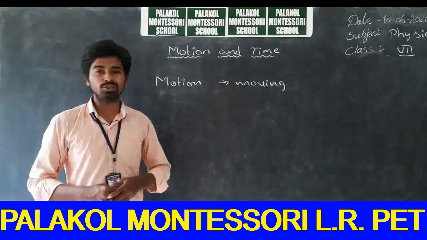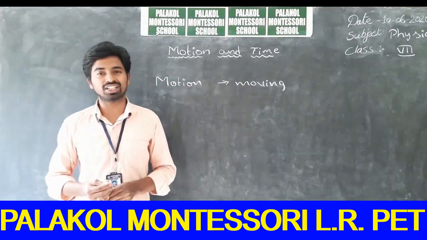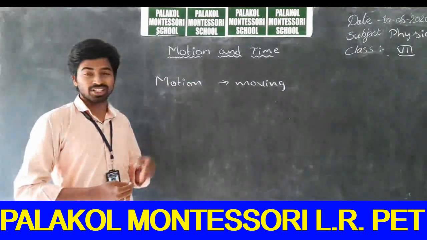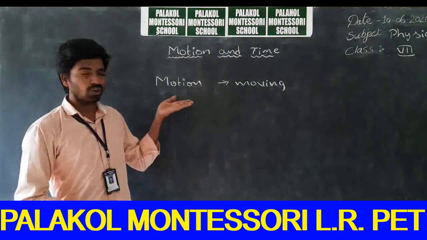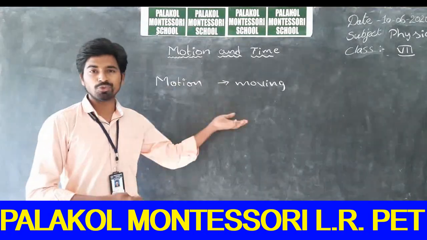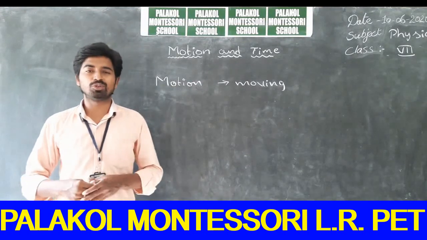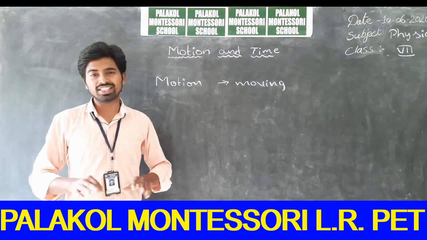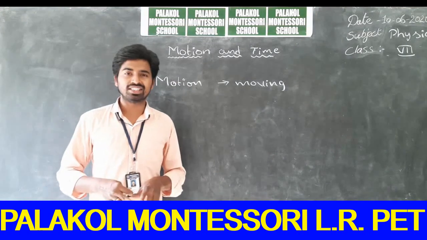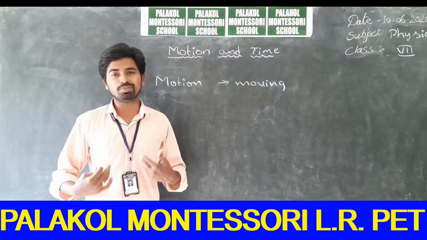But in physics, we need to know the exact definition of the terms we are using. So the approximate meaning of motion is moving. What do you mean by moving? When will you say an object is in motion? For example, let us observe me. Just study me. I am an object in nature.